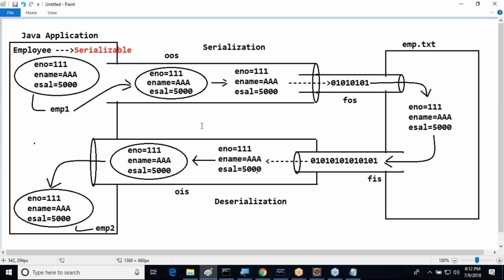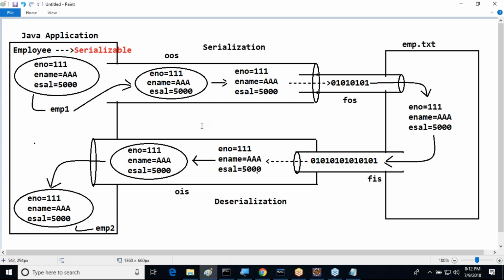By using serialization and deserialization, which operations are we able to perform? Just assume emp.txt is a database and a Java program is available. At most, we can send data to the database, that is, store the data. The next one is reading the data, retrieving the data. Only these two operations we are able to perform. Is it possible to perform an update operation here? Is it possible to perform any delete operation? No. At most, inserting the data and retrieving the data. Only these two operations are possible. Other persistence operations are not at all possible. This is another limitation.